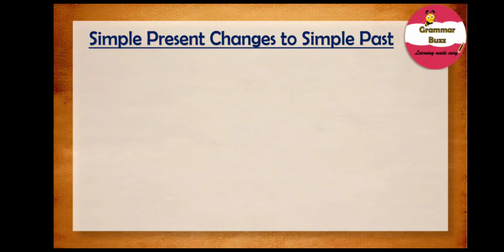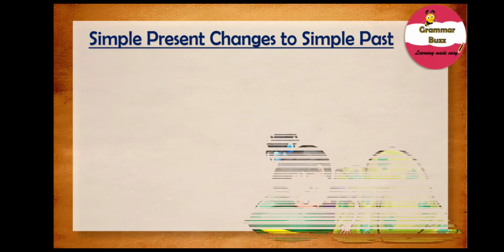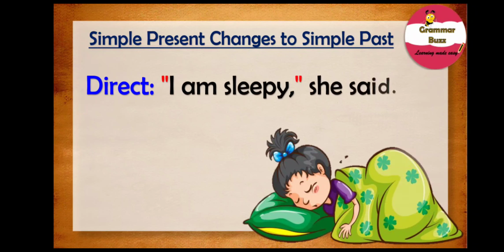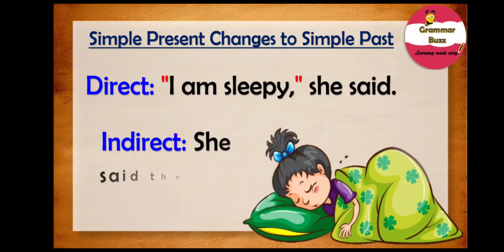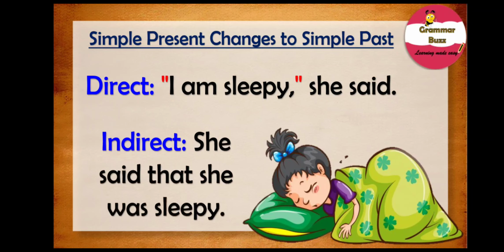So now let us understand this with the help of an example. And our example sentence states, I am sleepy, she said. While converting this into indirect speech, we will change the reported speech to past tense. And we will have, she said that she was sleepy. Hey, isn't that quite simple to follow? I guess it is.